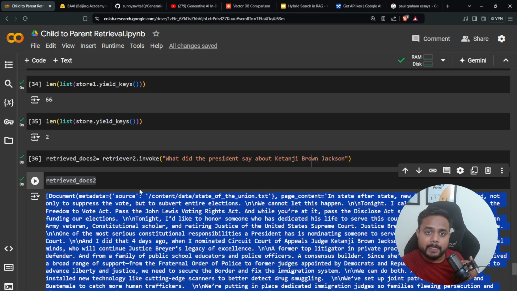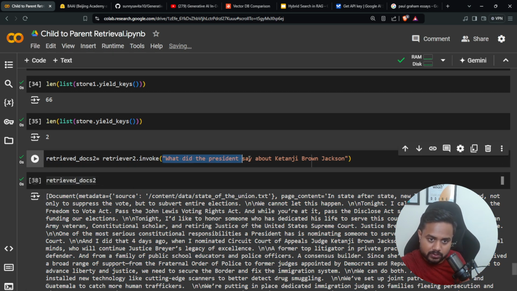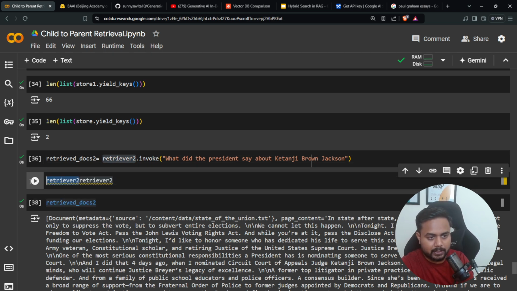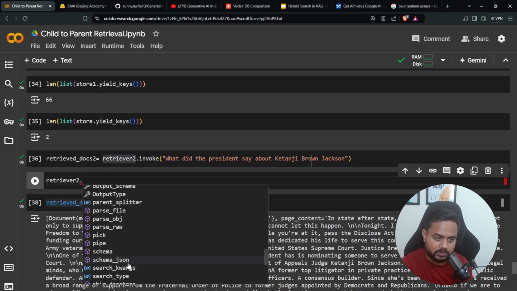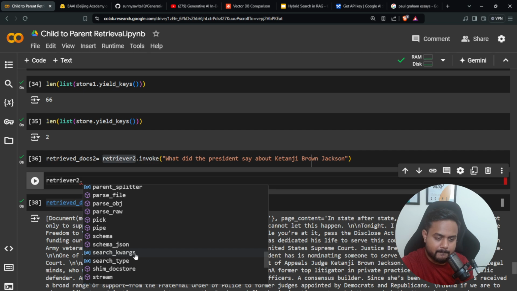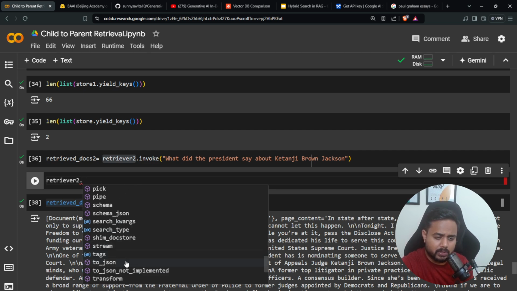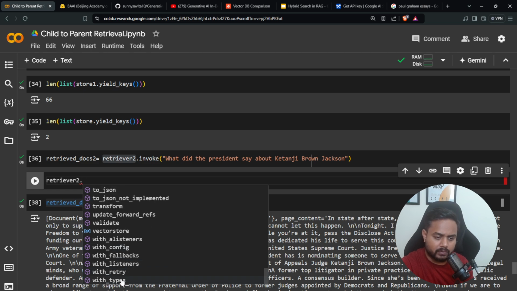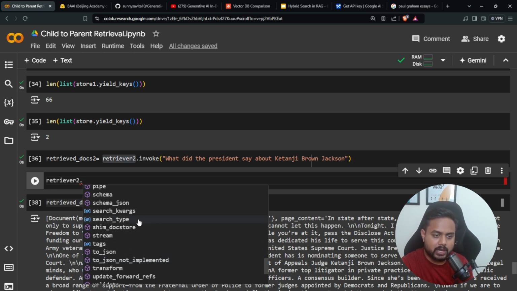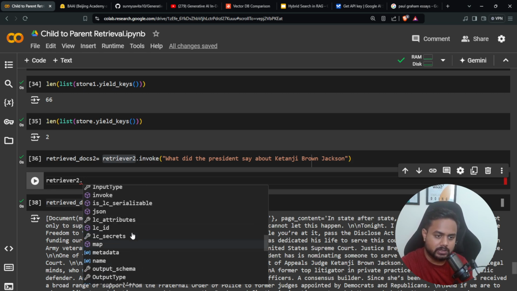If you want to check the child chunk with respect to this particular question, then instead of invoke, you can run a similarity search. This retriever 2 object has one more method. Let me show you the method name. What is the method name? Once you call similarity search on top of it, here is a list of methods: schema, search category, search type, schema transform validation, with and vector store validate, stream, search type. And here there was one method.